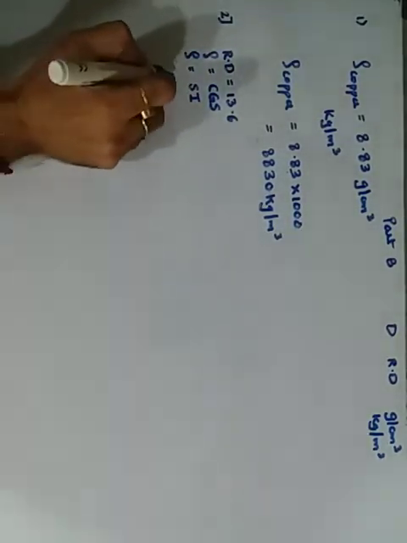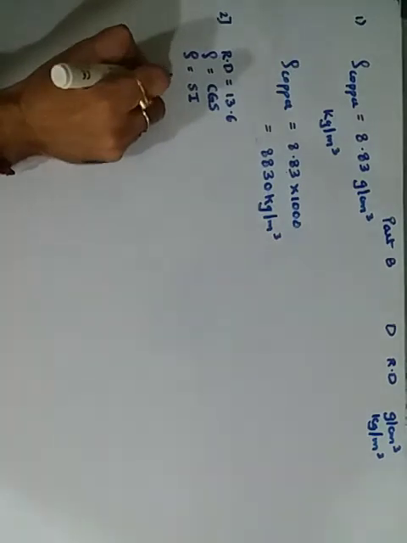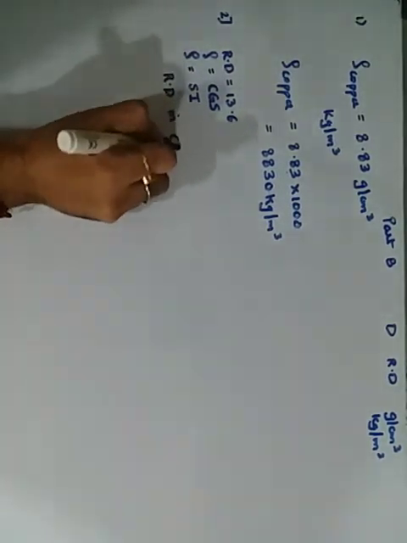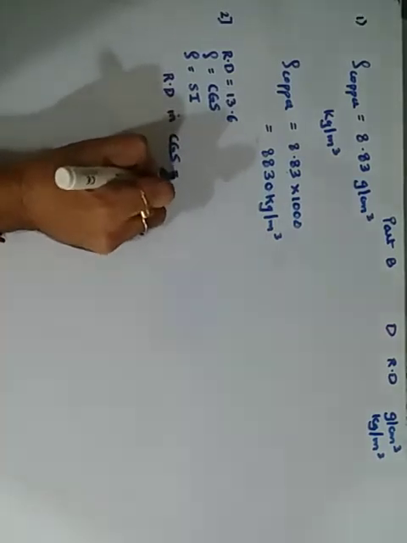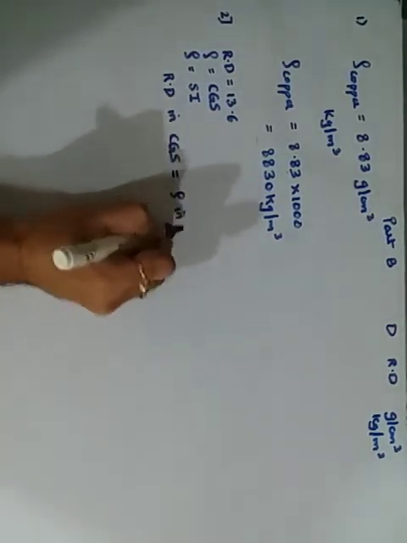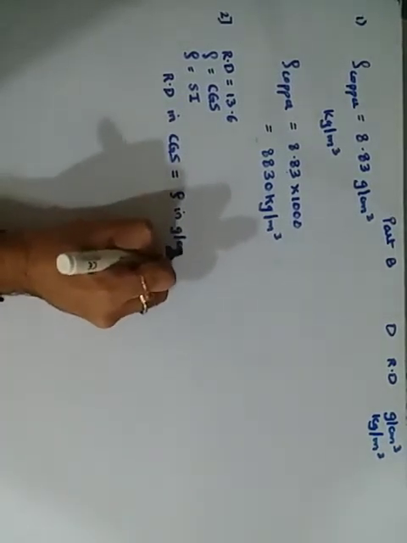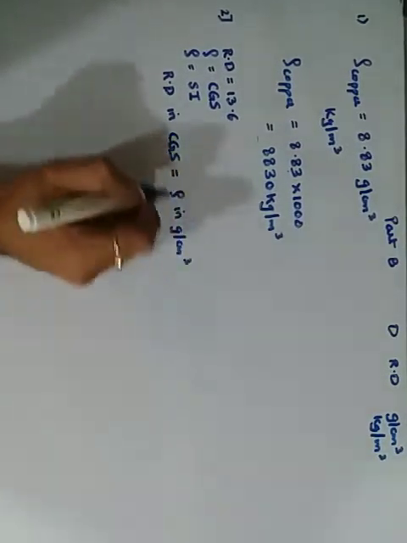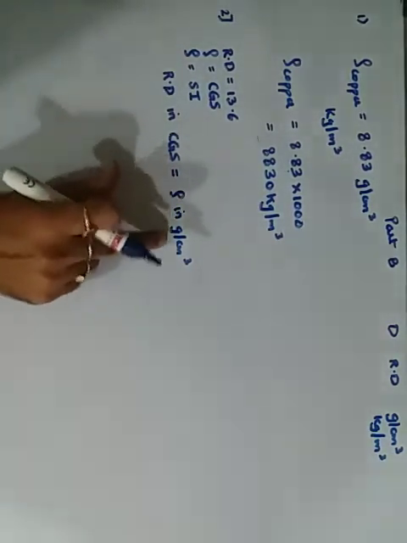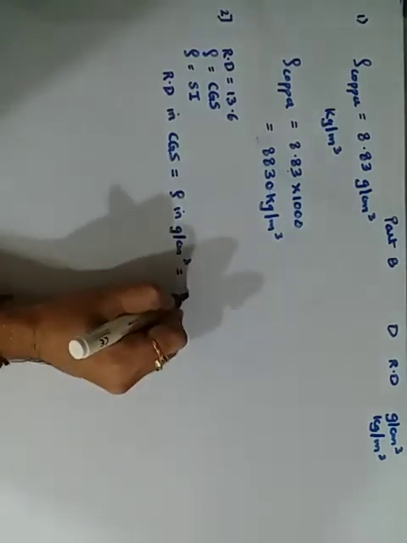So first, the relative density in the CGS system is the same as the density of the substance in grams per centimeter cube.